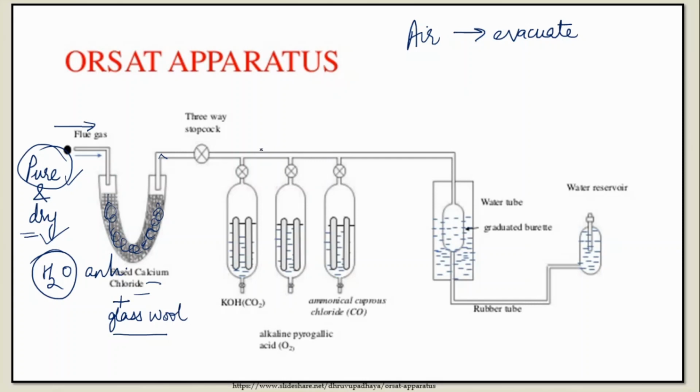will vary, right? So what we'll do is close this knob of the three-way stopcock, and open this knob and this way. Out of these three ways, we have closed this portion and opened the other two. Two ways are open for this three-way stopcock. Now you start filling water from the water reservoir. This water will come down and start moving in the burette. It will start filling this particular portion, obviously.